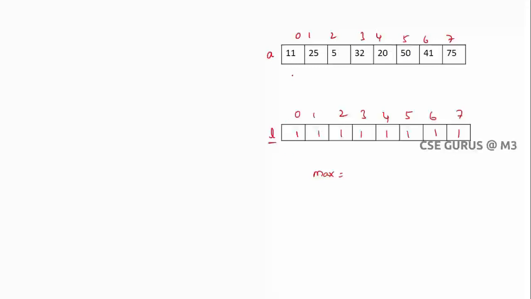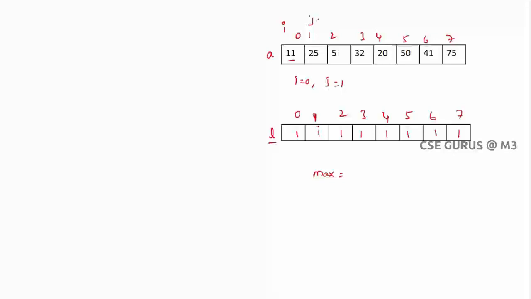Now what you need to check here: I'll take the first element, 11. I will take i, and j will traverse every time. The i loop starts from 0 up till the last, and the j loop starts from 0 up to i. So i is initially 0, j should start from 1, taking 25. So 11 and 25. Is it an increasing subsequence? Yes. So go to L of 1.